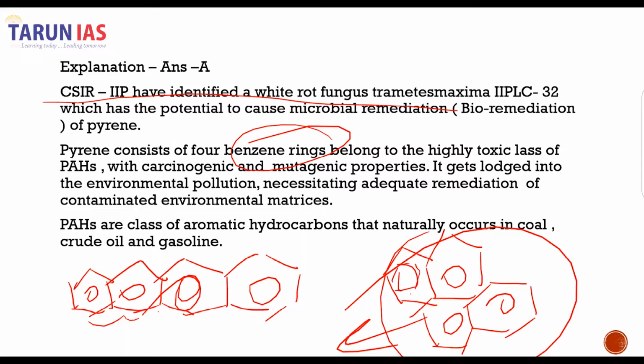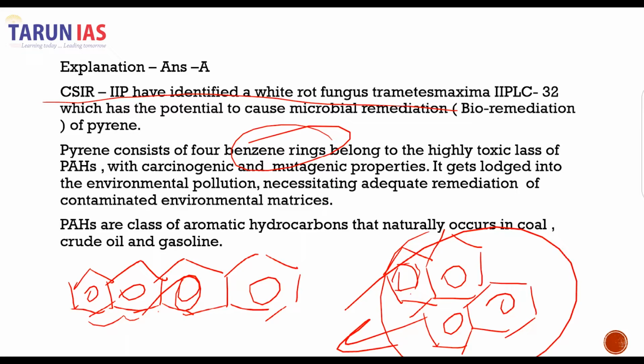And this pyrene is highly toxic and it consists of PAHs. These PAHs are carcinogenic and mutagenic in nature, that means cancer causing and mutation causing. Mutation means any change in the base pairs of the nucleic acids in the DNA or RNA of an organism that leads to a change in the expression of the gene, which would alter the physical appearance or physical expression of the gene, that is phenotype.